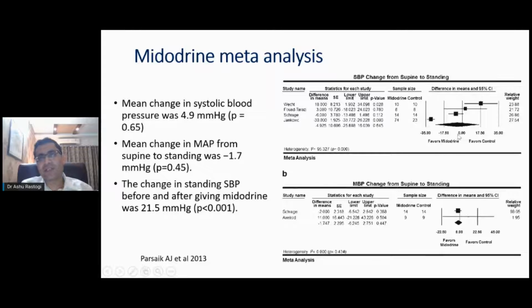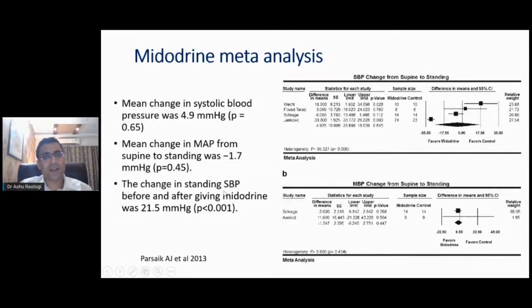So you can see that midodrine was favored in patients with orthostatic hypotension. Moreover, the mean change in mean arterial pressure on standing was also less, only 1.7 mmHg reduced. Without midodrine, a 30 millimeter fall usually occurs, but it is hardly 4.9 if you are using midodrine.